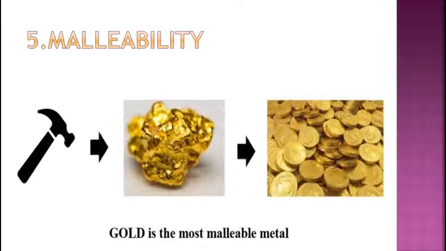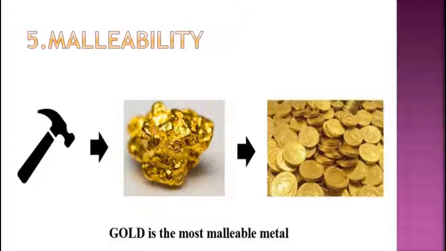Now the next property of metal is malleability. So students, the property of changing a metal object into a thin sheet is called malleability. You can see in the picture a metal is taken and that metal is hammered so that it gets converted into a thin sheet.